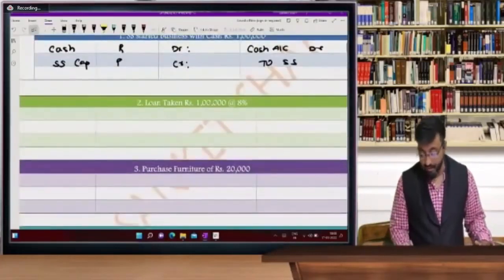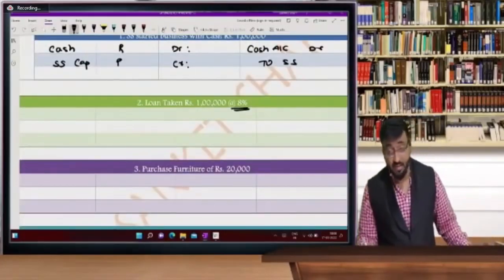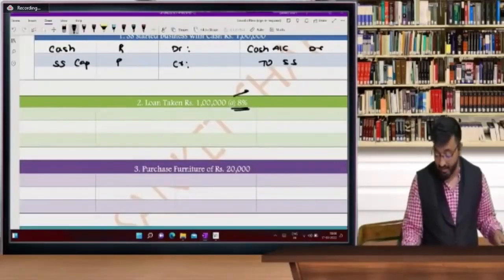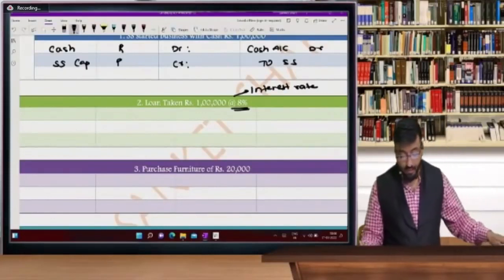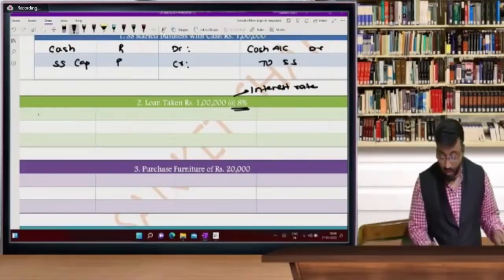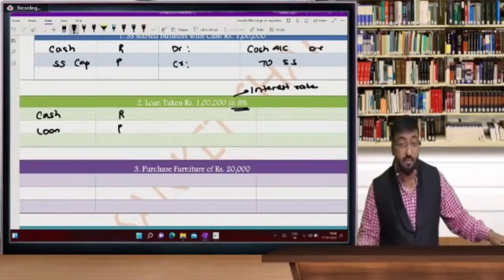Loan taken at the rate of 8%. See beta, 8% is very, very important because this is an interest rate. It is called the interest rate. So 1 lakh rupees loan taken. So how many accounts are there? Cash account and loan account. So cash is a real and loan is a personal account. Remember, loan is a personal account.